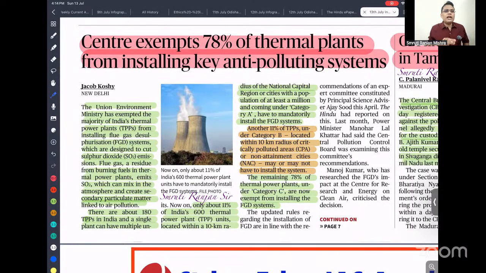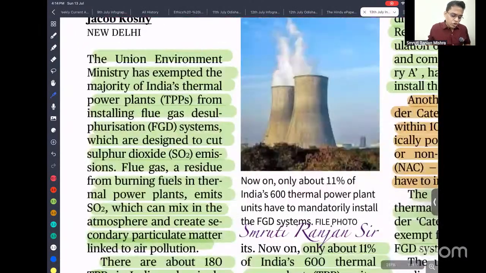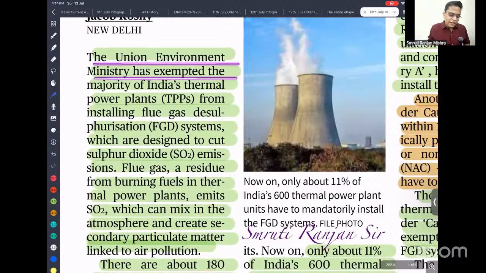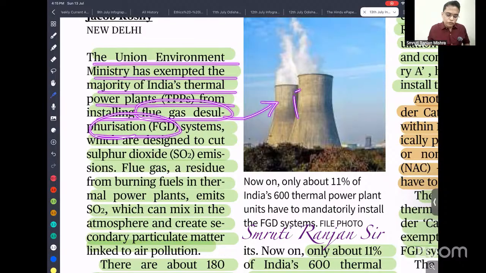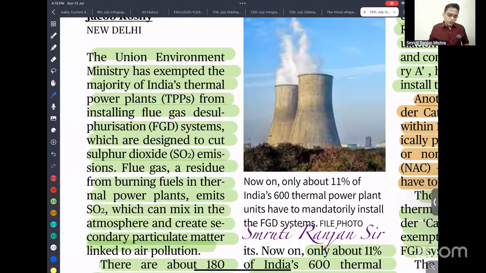But it is found that only very few of these thermal power plants are able to comply with that. And recently there is a report published by an expert committee. They have recommended that instead of focusing on all the thermal power plants, we can restrict it, and only a few thermal power plants need flue gas desulfurization. So the Union Environment Ministry has exempted the majority of Indian thermal power plants from installing flue gas desulfurization. So dear students, you have to study flue gas desulfurization in detail. There are two types: one is wet, another is dry. So you have to study the detail.